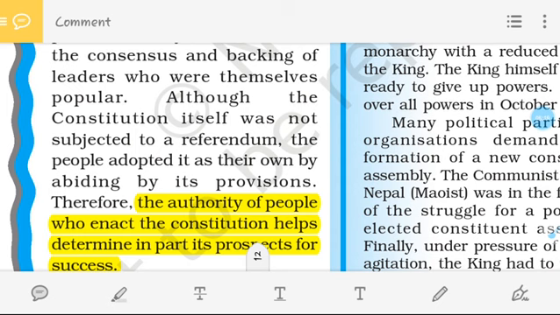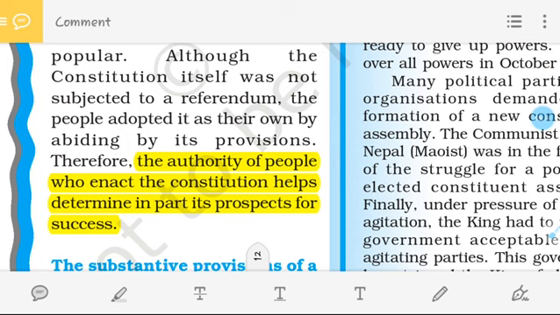For that reason, we can say therefore the authority of the people who enacted the constitution helps determine in part its prospect for success. So if we need success, then we have to enact the constitution with the help of the people, with the help of the leaders, not by a dictator.